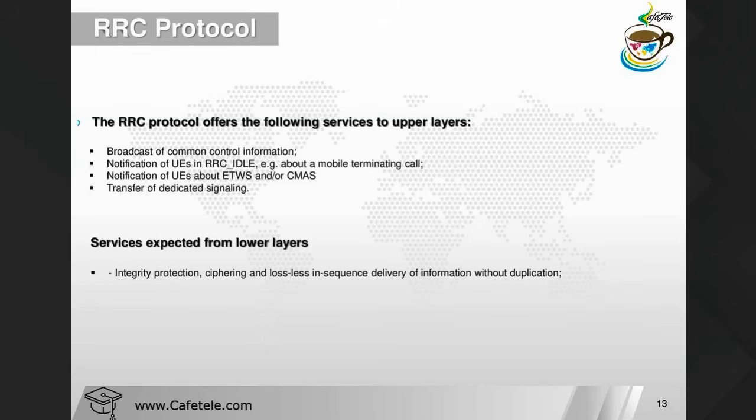PDCP layer. Because the RRC layer only comes in the protocol control plane. So these are the jobs for the RRC. Okay, so what are the services we expect? Integrity protection, ciphering, lossless in-sequence delivery of the information without duplication. So these are the things we expect from the PDCP layer.